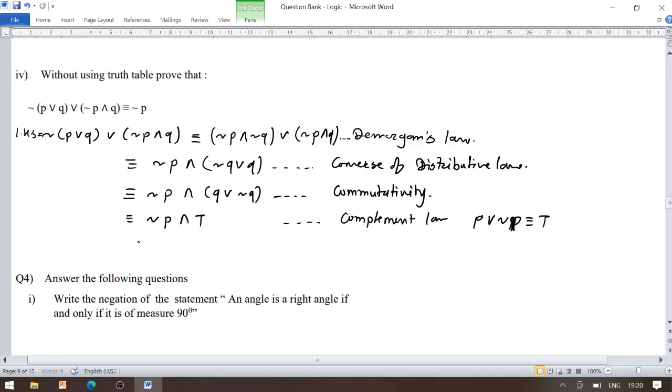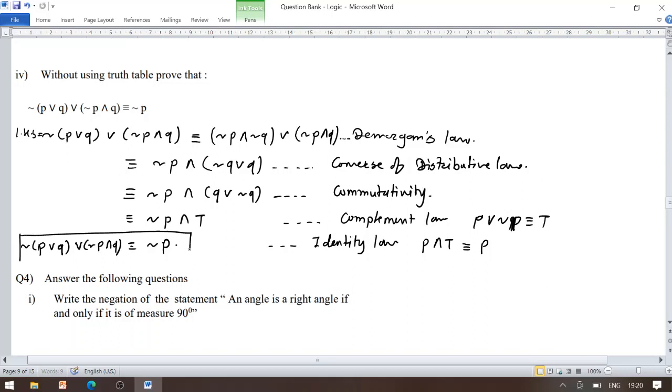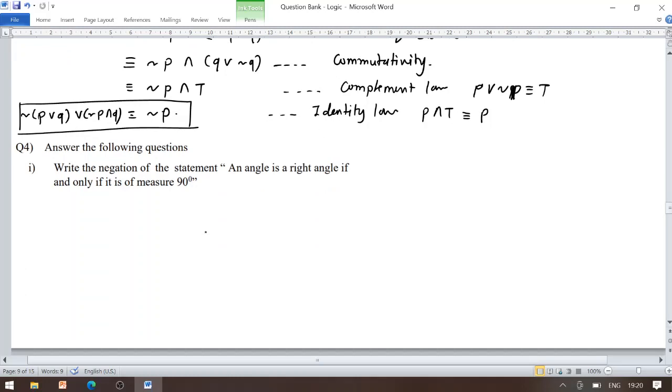And now as per the identity law, P conjunction T becomes P. So we might get here the truth value, or the following statement becomes proved. Negation of P disjunction Q, disjunction negation P conjunction Q is given by negation of P. Hence our proof. Now look at the question number 4.